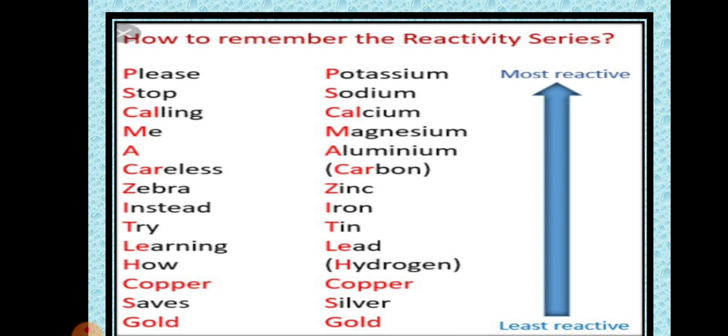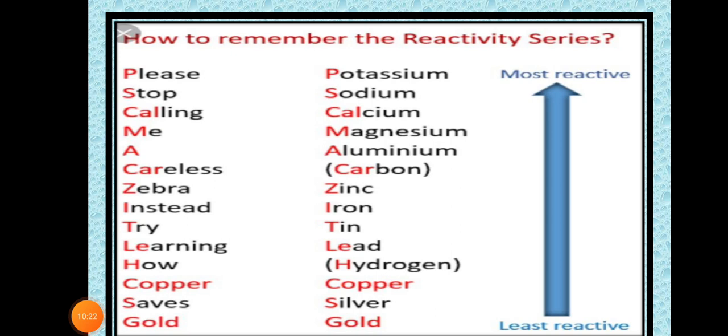Okay dear students, so in this way we can analyze that metals react, or displace one another, on the basis of their reactivity series. Okay dear students, so these are the things we have learned today.